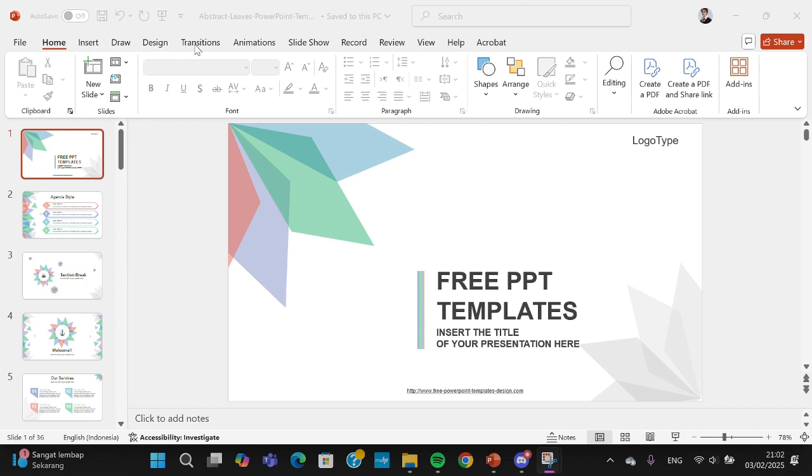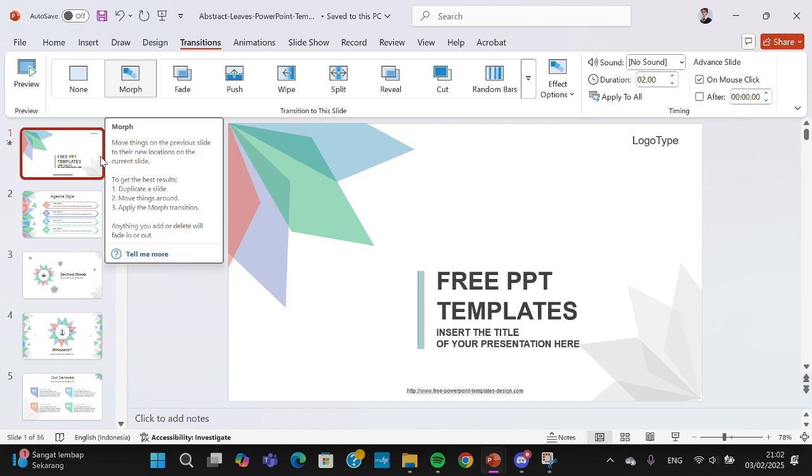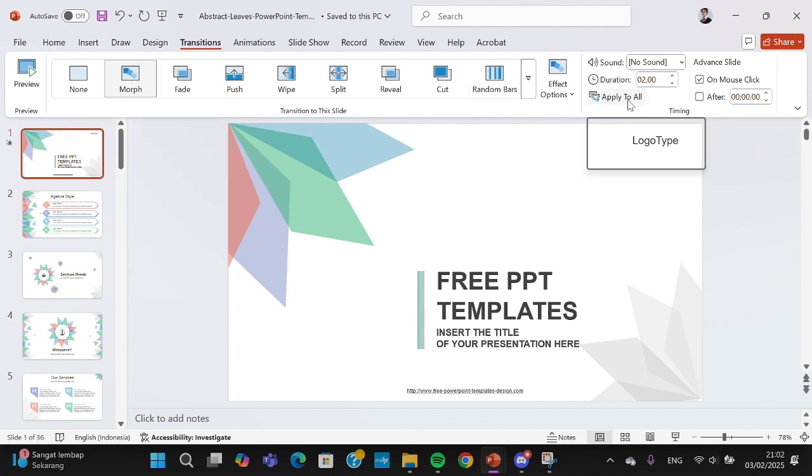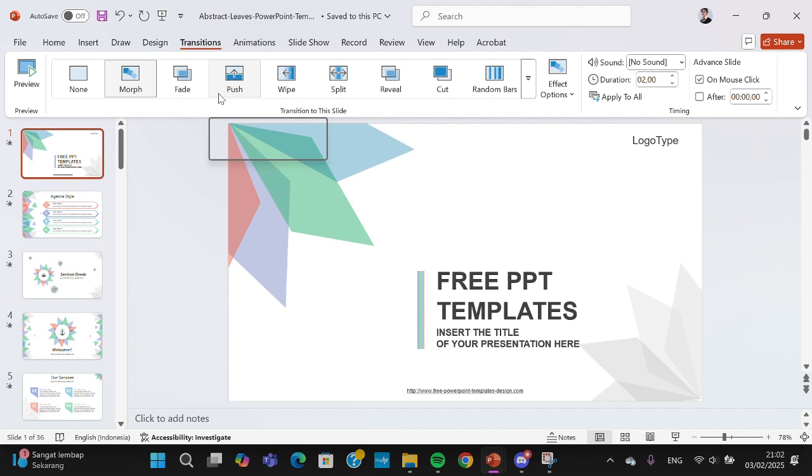We can go to the transitions menu and we're going to choose the Morph transition. Just click on this option. All right, and now the Morph transition has been applied to my first slide. And if you want to apply this transition to all your slides, you just need to click on Apply to All. All right, and now this Morph transition has been applied to all my slides.